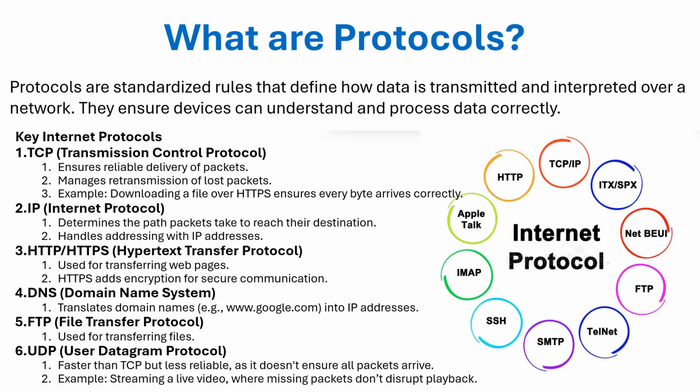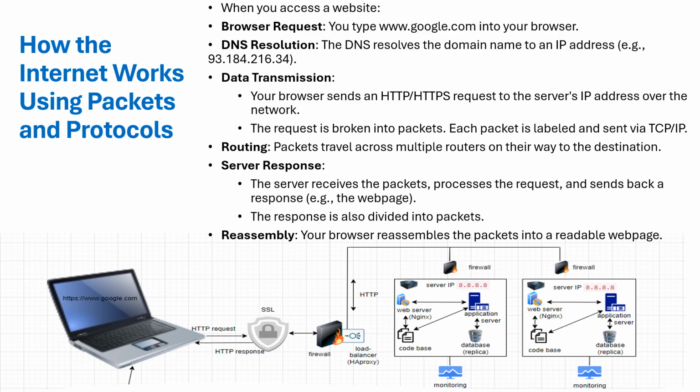And of course, there are so many other protocols, as shown on the right side. So then, how does the internet work using these packets and protocols? For example, as I mentioned, when a person accesses a website, the browser requests it: you write the address with the characters in the browser, of course. The DNS will translate, or resolve, the domain name written in the browser to an IP address, as I mentioned earlier. Then the browser sends a request to the server IP address over the internet.